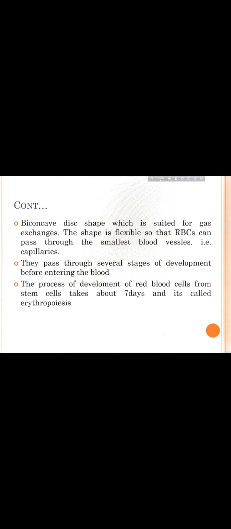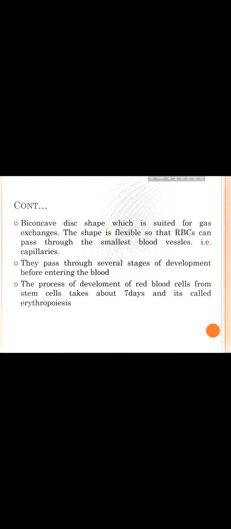Then they pass through several stages of development before entering the blood. As we know, the red bone marrow can produce the blood cells. So before entering the blood vessels, they go through many stages of development.